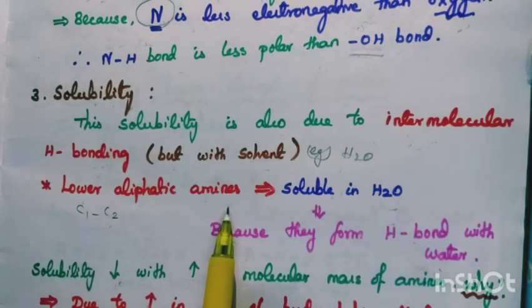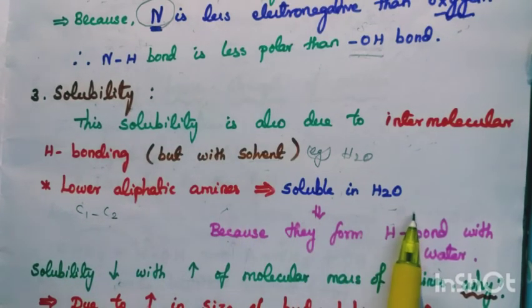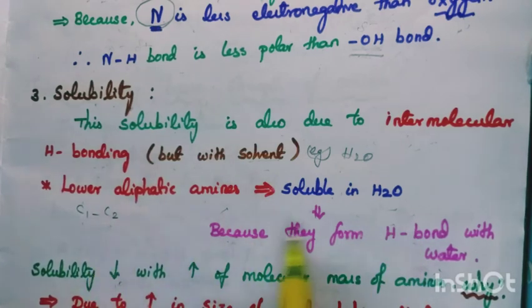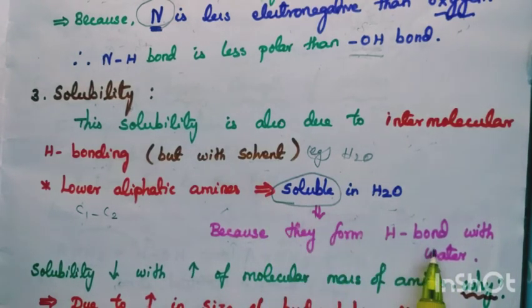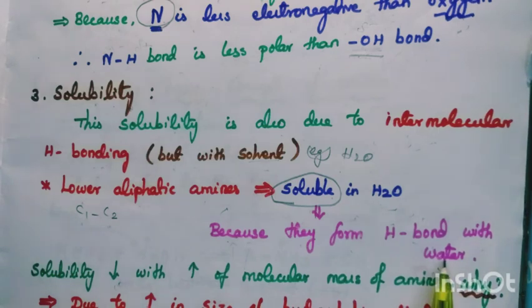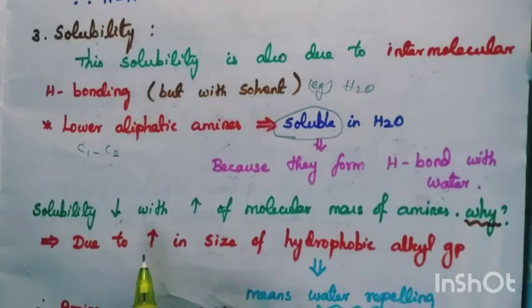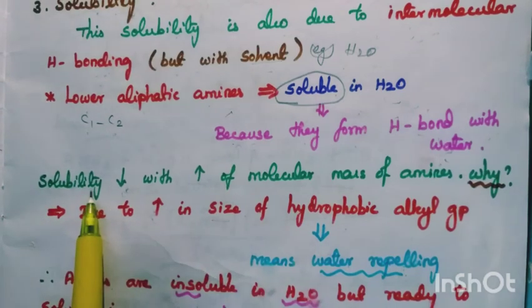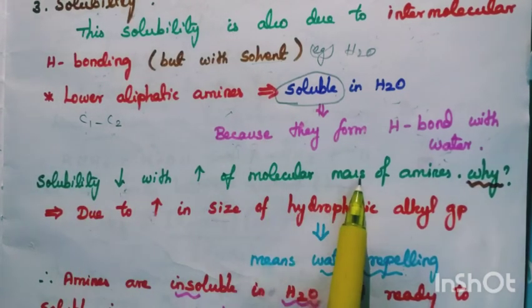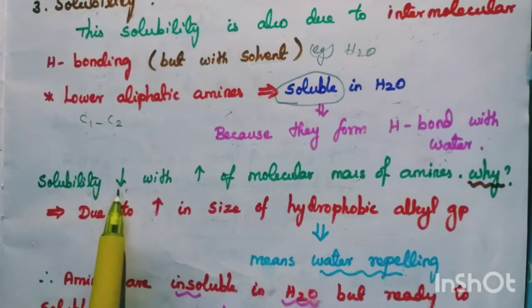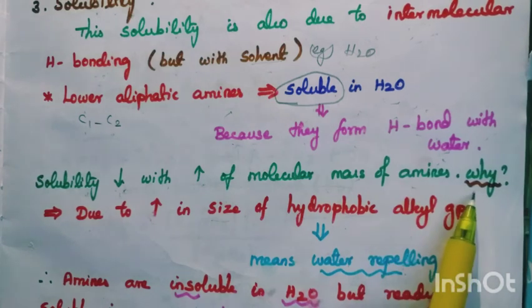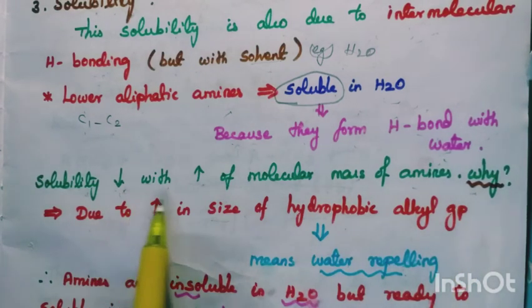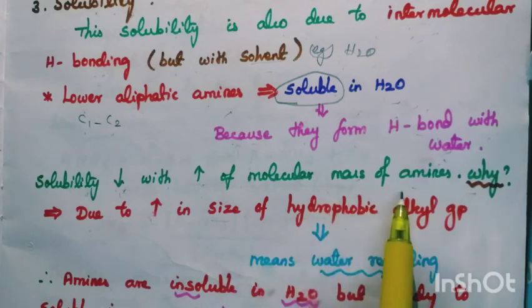Lower aliphatic amines are soluble in water. We said C1, C2 are soluble in water because they form a hydrogen bond with it. Soluble means it has a tendency to form a hydrogen bond with water. Now, what happens to solubility if the molecular mass increases? Solubility decreases with increase in molecular mass of amines. Why?